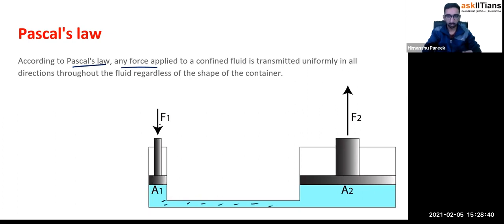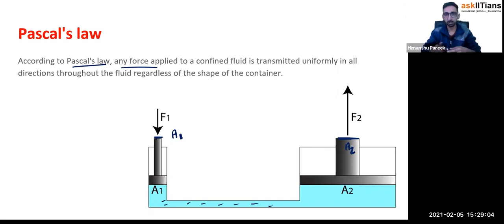Now you're pressing it from this side with a force F1. This is some cross-sectional area A1. And this is some cross-sectional area A2. I'm keeping A2 a little bit large because I have to place my car over there. I want it to get lifted up.